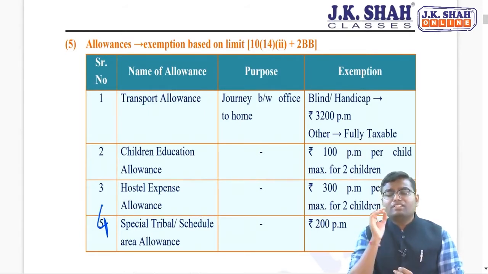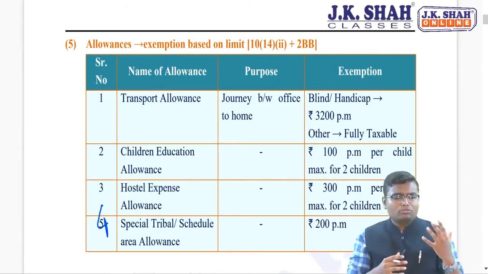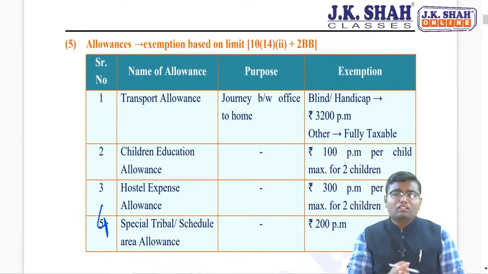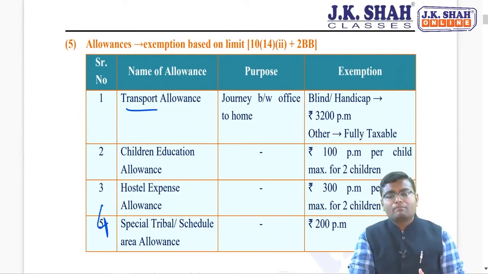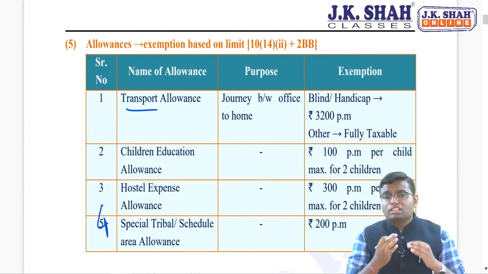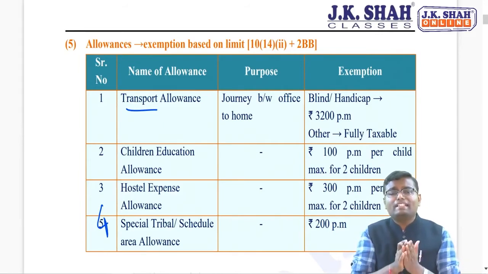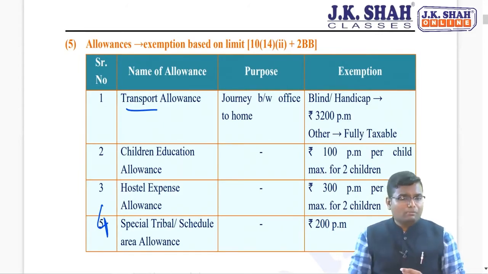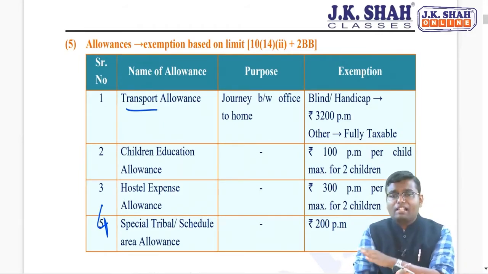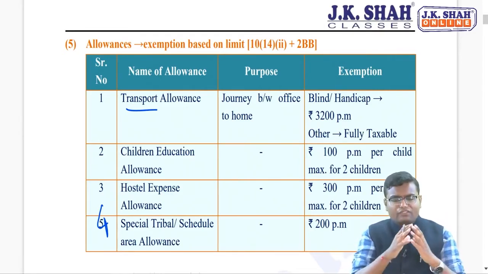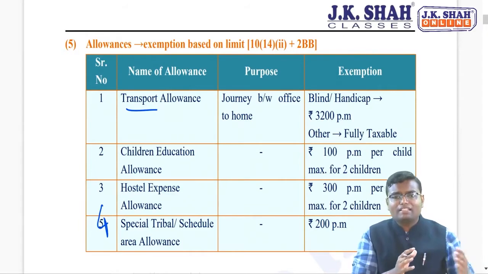Number 1 in this, transport allowance, from home to office, office to house, whatever traveling expenditure you have incurred, for that you are given transport allowance. Now remember, generally transport allowance is fully taxable, you won't get any kind of exemption. Please don't mix conveyance, travel, transfer and transport. Conveyance and travel transfer are based on expenditure.